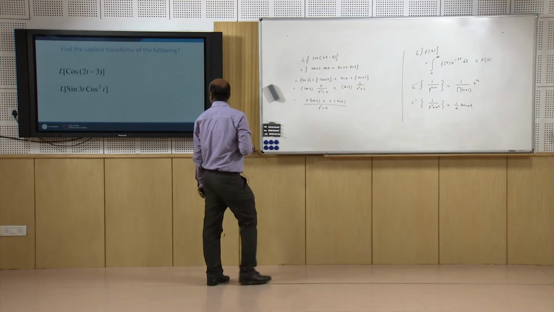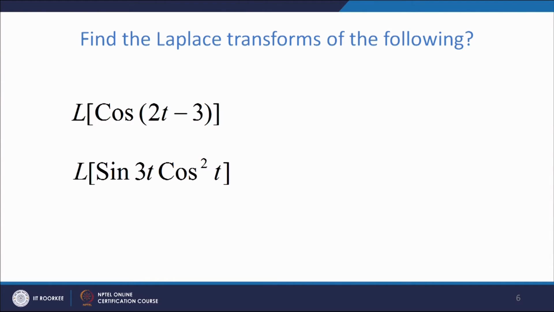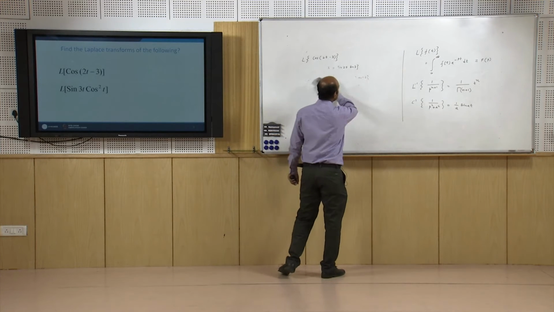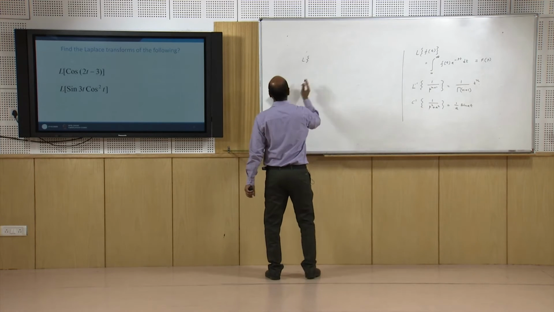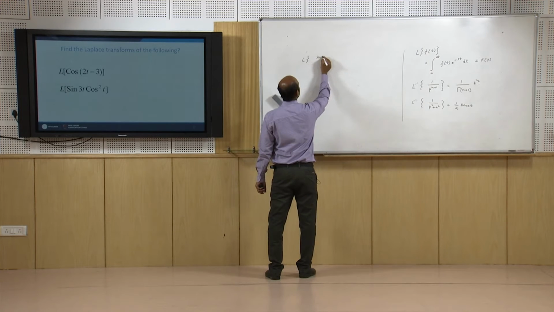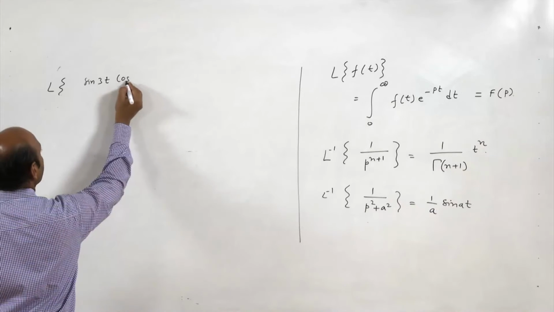Now the next problem, Laplace transform of sin 3t into cos square t.